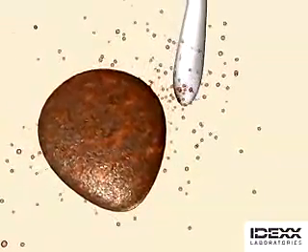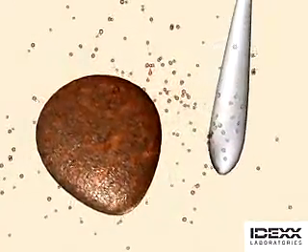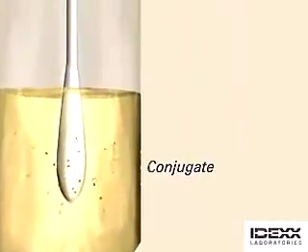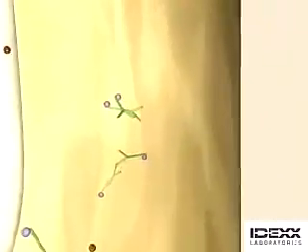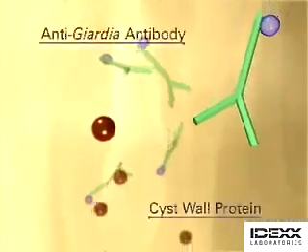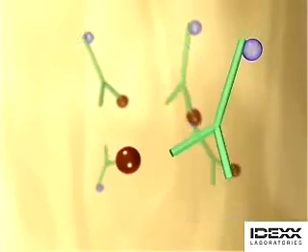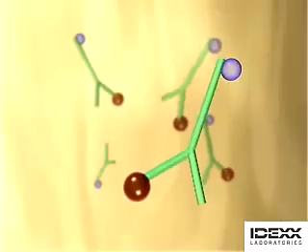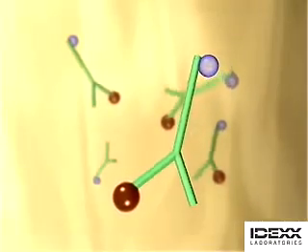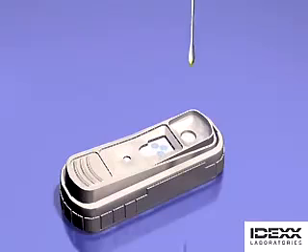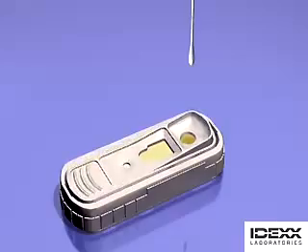The user swabs the fecal sample with a convenient swab, and the swab sample is then mixed with the conjugate. The conjugate contains anti-Giardia antibodies that have a specific affinity for the CWP and therefore bind any CWP present. These antibodies are also tagged with a molecule, represented here in blue, that will assist in antigen detection later in the process. The conjugated sample is then pipetted onto the SNAP test with the swab, and the test is snapped after the sample flows up the matrix.